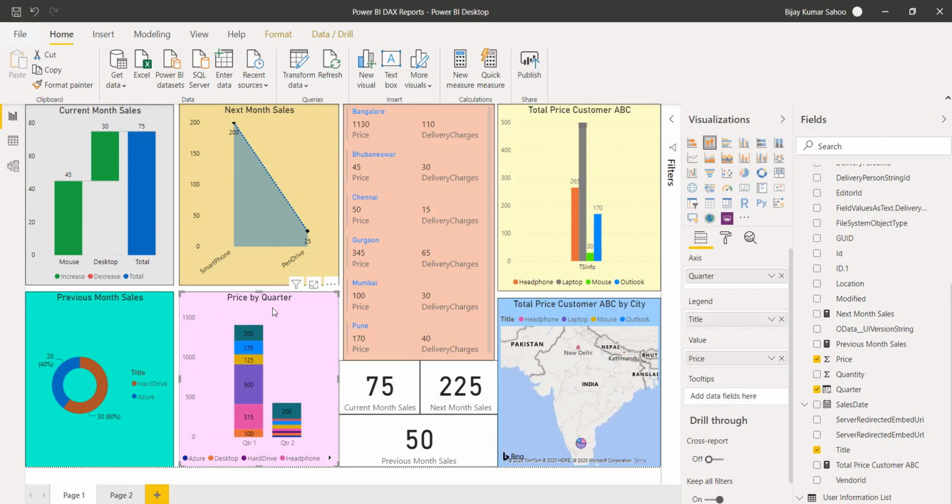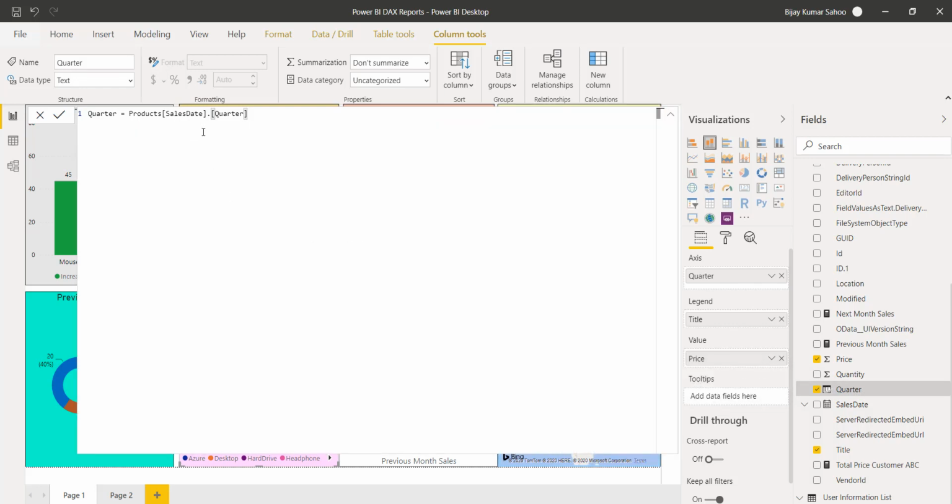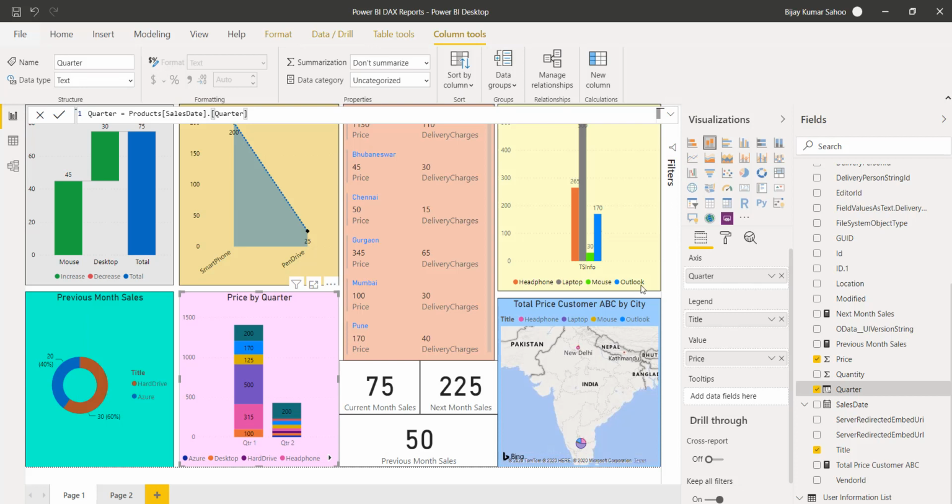Another one is the quarter. So if you'll see here, actually we have taken the price by quarter. Look at this quarter. You can see by default the sales date is available, and on that if you do dot quarter, then this is basically a date time column which is present in my SharePoint list. So that column we are using, and when you do dot quarter, it will give you the current quarter, and you can see here we are seeing the result for this quarter. So price by quarter, you can see it here.